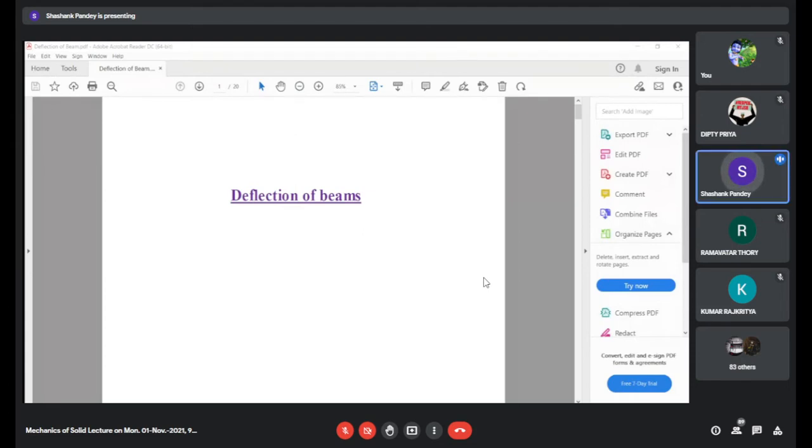So this unit is given at the end of our syllabus. If we look at our syllabus for this mechanics of solids, we have one unit that is deflection of beams. Deflection of beam suggests that it is vertically loaded, and because of this vertical load, it will try to deflect from its position, or you can say bend from its position. So we are interested in determining the deflection of this beam, how much the beam will deflect.